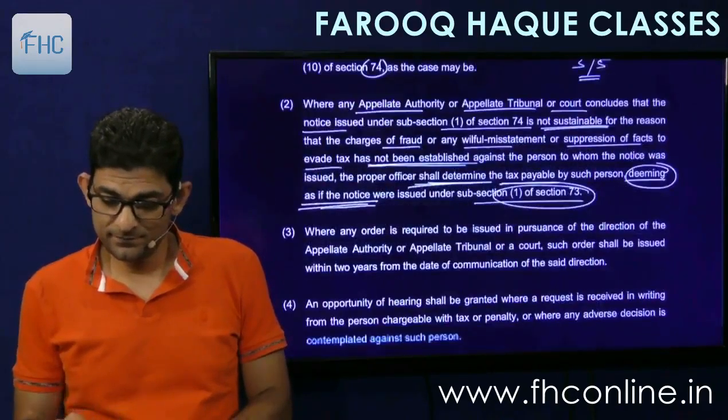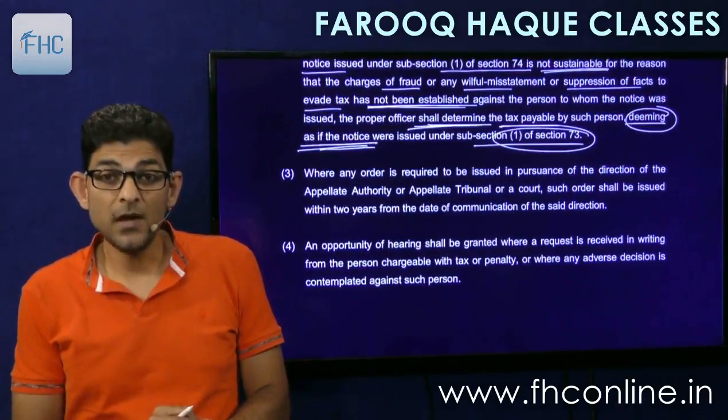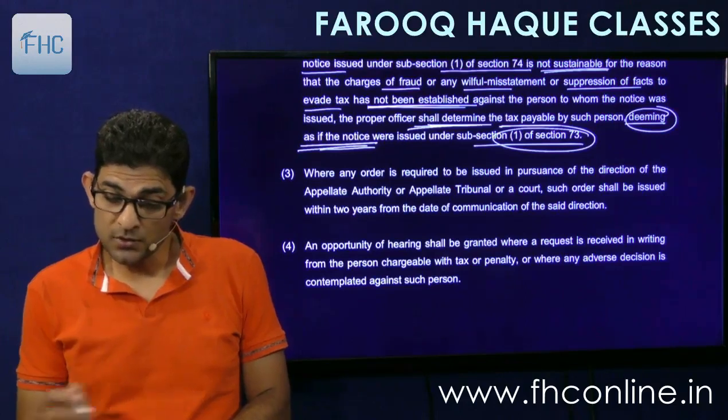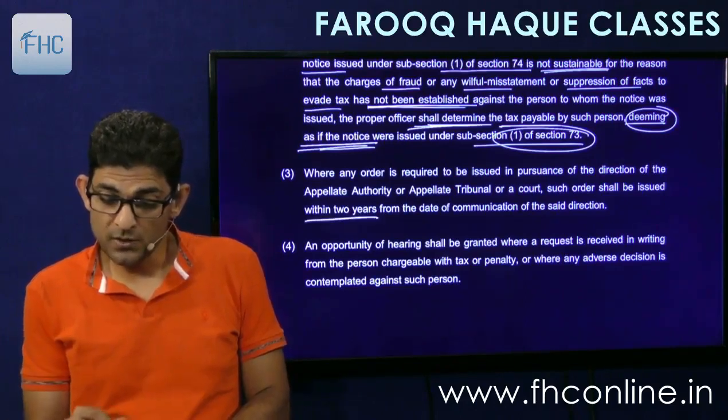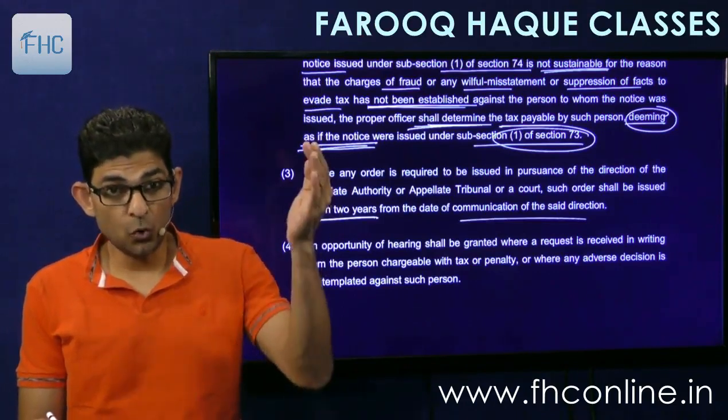Then, where any order is required to be issued in pursuance of direction of the appellate authority or tribunal or court, such order shall be issued within 2 years from the date of communication of the direction. Now this is court.